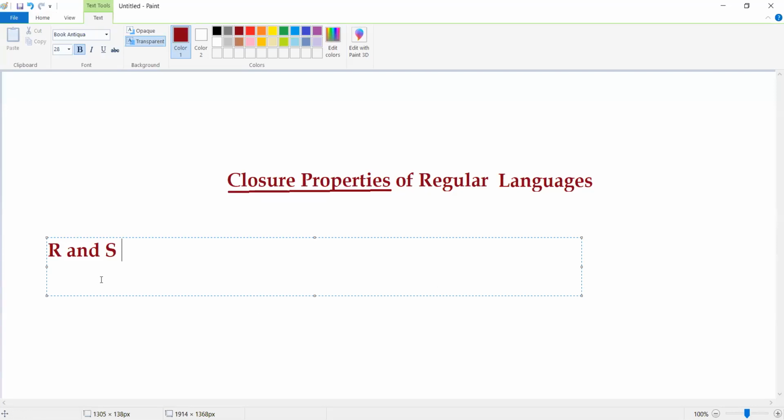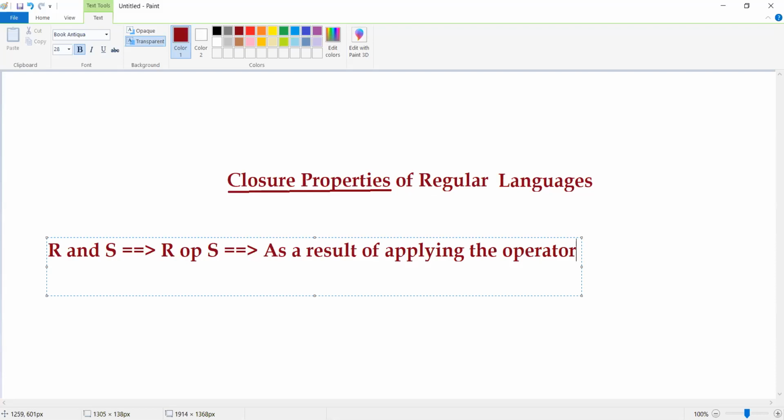When we have these two different regular languages R and S, what I do is apply some operator in between these two languages. The language which I get as a result of applying the operator is also a regular language.